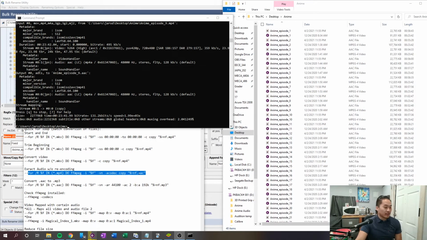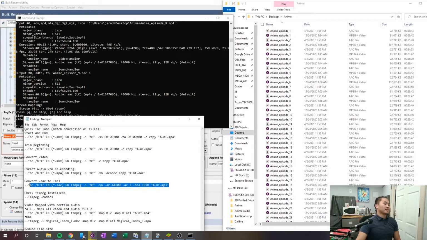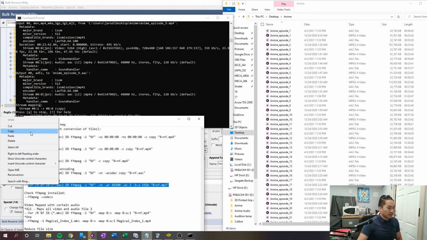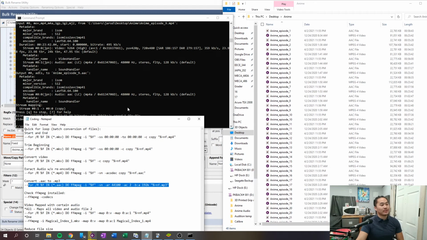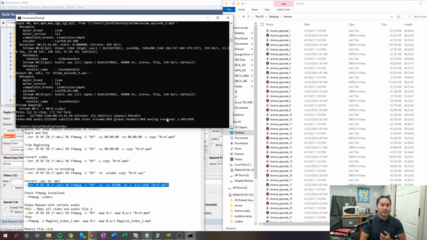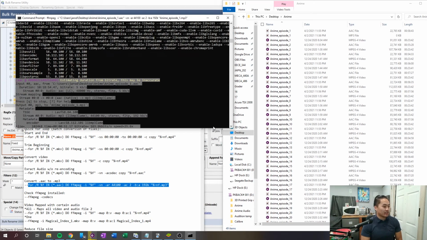Depending on how fast your computer is, that might be done in a couple of seconds, or it might be done in a couple of minutes. What we're going to do now is convert everything from .aac to MP3. I'm pretty sure you could do it all in one go, but this is how I do it, and I'll just delete everything afterwards. You're going to do the same thing: right click, and make sure that this is .aac, and all of this is left the same, and it's just going to convert everything to MP3. Just click enter, and it's going to go through all of those and re-encode. We'll be back once that is done.